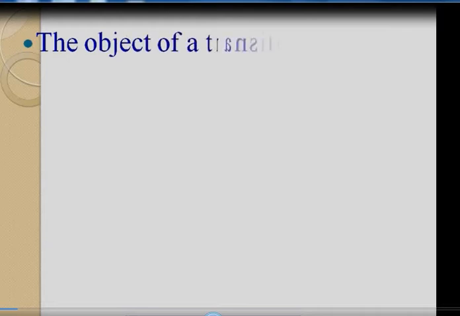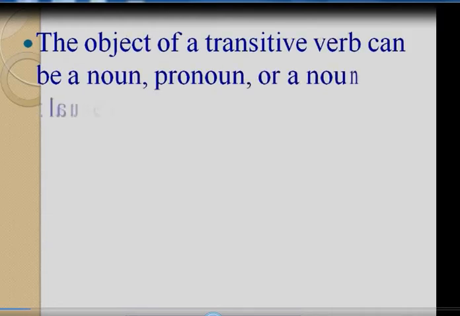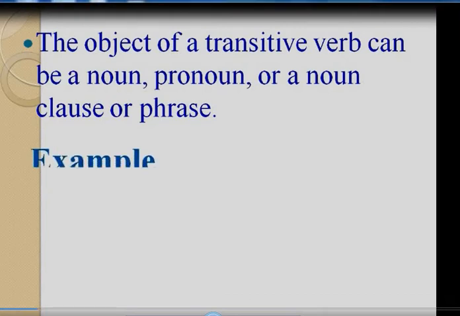We can say so many examples. I saw an apple. I eat an apple. I cut an apple. What did you cut? I cut an apple. So the object of a transitive verb can be a noun, pronoun, or a noun clause or phrase. இப்போ இதுக்கு நம்ம எக்ஸாம்பிள் பார்க்குறோம்.